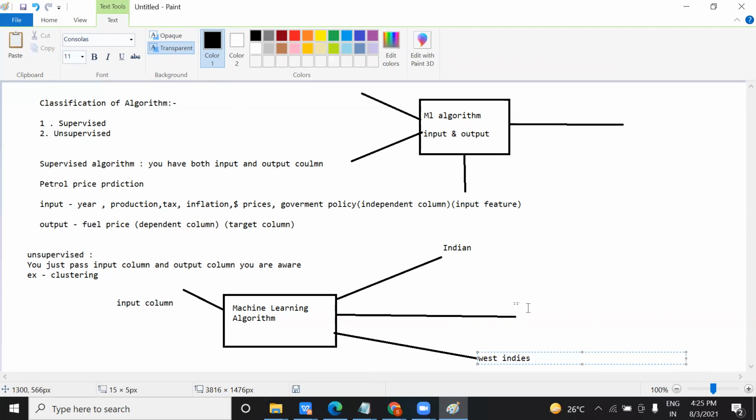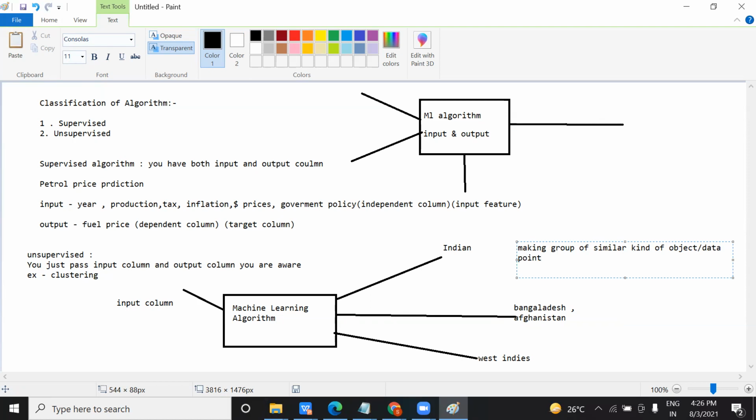West Indies citizens, West Indies people you have seen. Similarly Bangladesh and other countries like Afghanistan. So here you are making a cluster, right? Clustering means you are making a group of similar kinds of objects. You can say object, or you can say data point, both are valid. Or you can say data also.